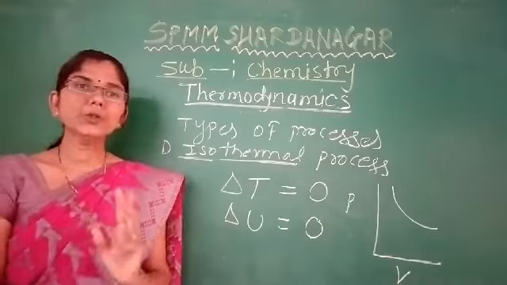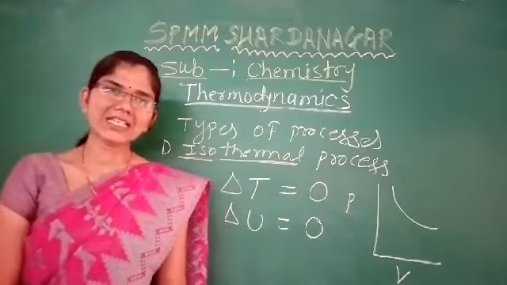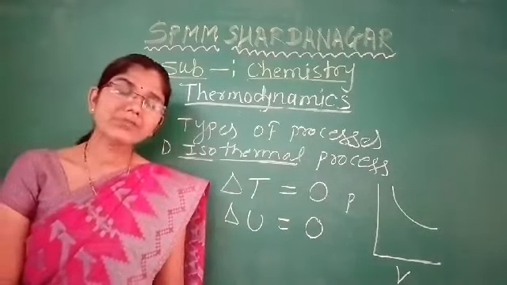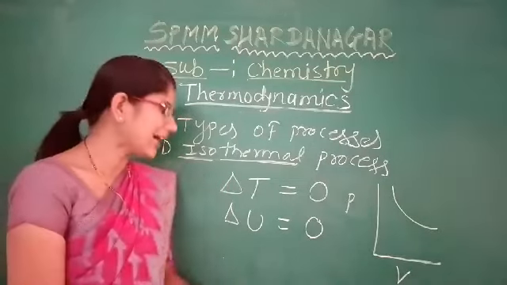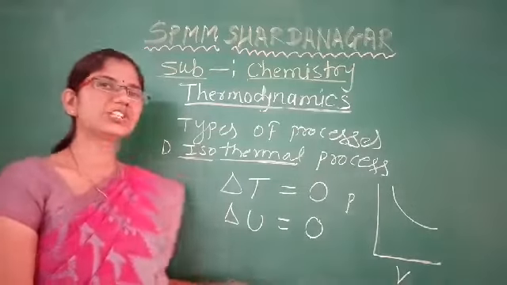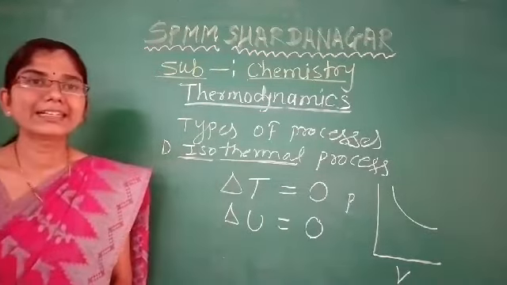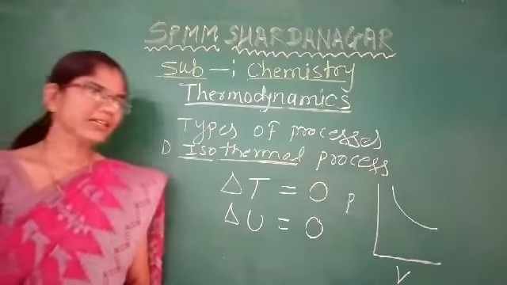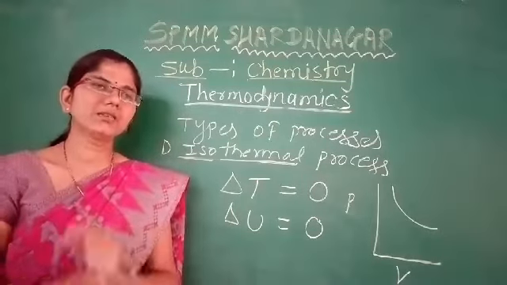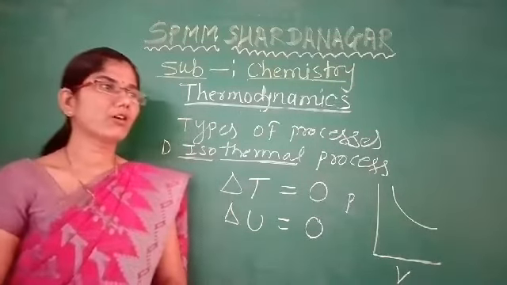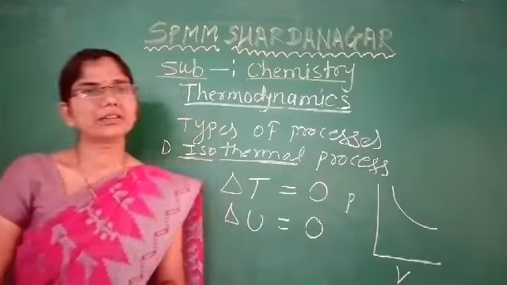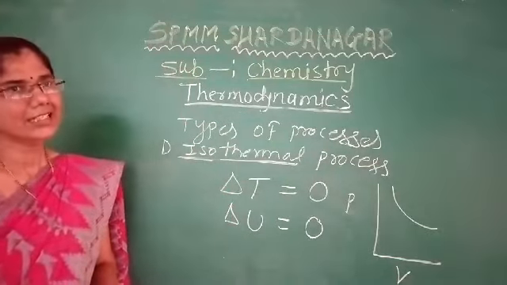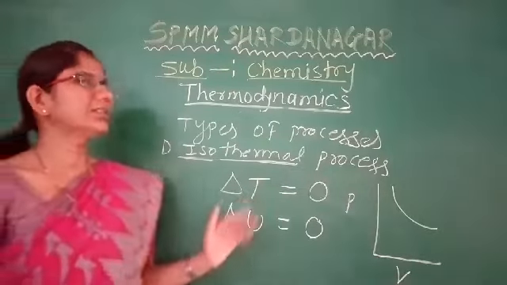There are two types of internal energy, as we know: potential energy and kinetic energy. Every system is associated with some form of energy, either in the form of potential energy or kinetic energy, and it depends on the temperature.